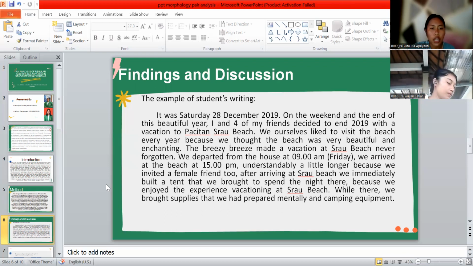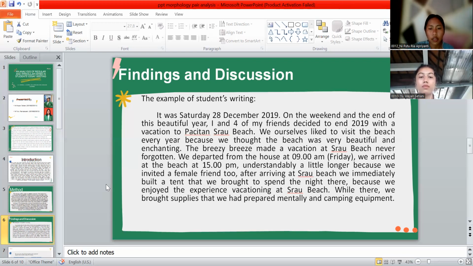Well, it was Saturday, 28 December 2019, on the weekend and the end of this beautiful year, I and four of my friends decided to end 2019 with a vacation to Pacitan Srau Beach. We ourselves like to visit the beach every year because we thought the beach was very beautiful and exciting. The breezy mood of vacation at Srau Beach never forgotten.